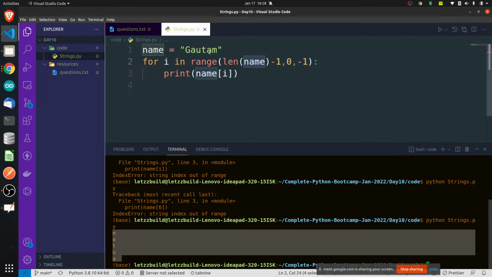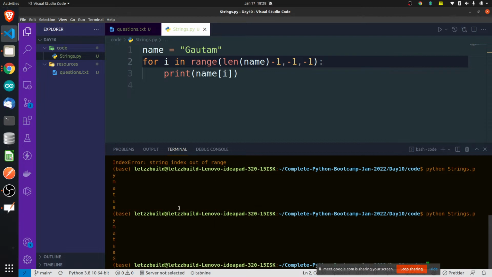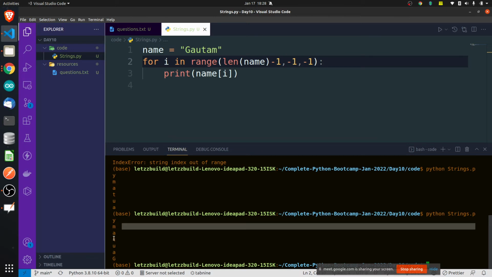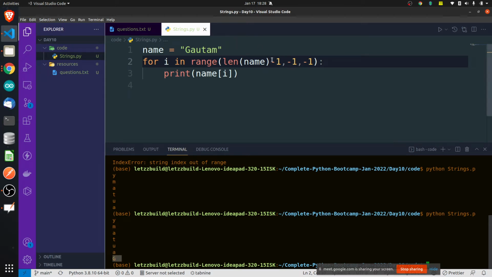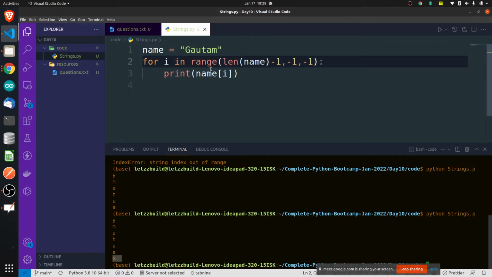Obviously it is going to print till A itself because we told it to end at 1, so it is printing till here. Now what if I tell it to print till -1? I think it will give the wrong answer. Yeah, we got it wrong. So it goes from M till G. Is this clear? Yes, perfect. Let's try to do it in some other way.